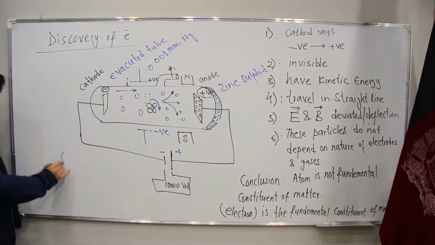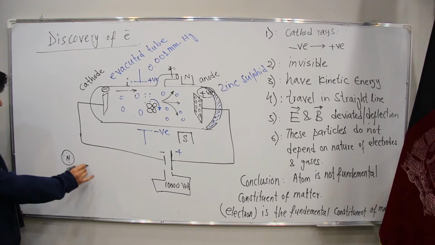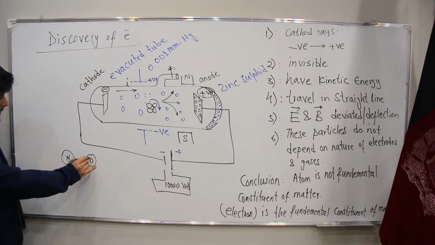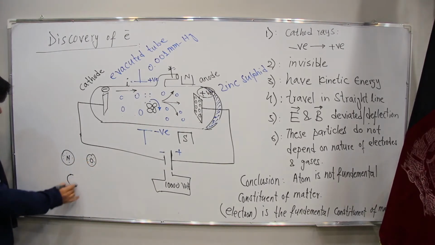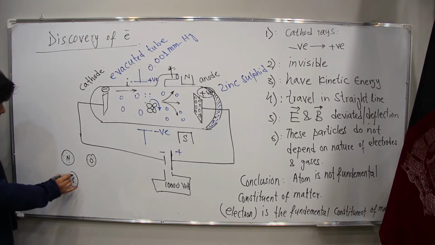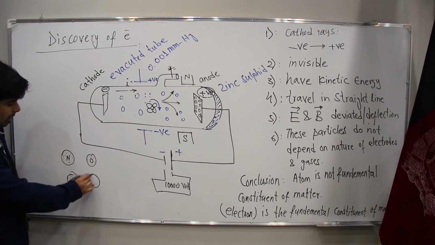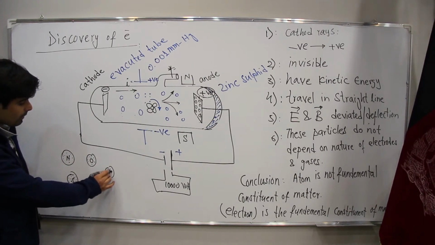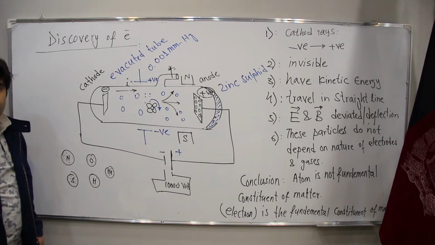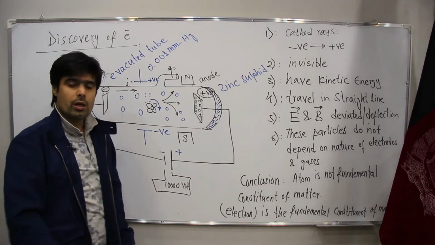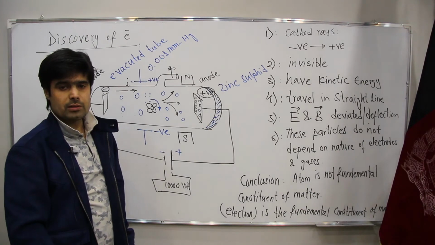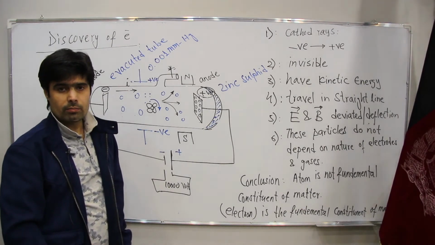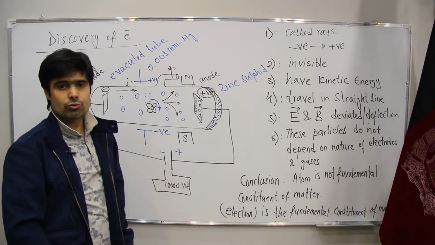It means in nitrogen we have these things. In oxygen we have these things. In sulfur we have that one. Maybe the numbers are different. In hydrogen we have that one. In helium we have that one. The first scientist, John Dalton, he told the first fundamental of everything is atom, and it is neutral in charge.